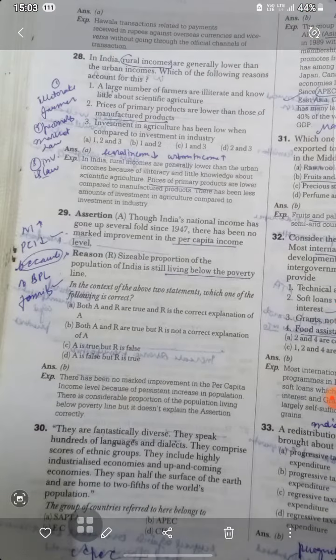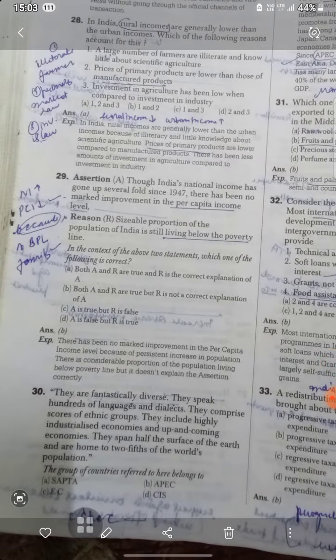Now, though Indian national income has gone up several fold since 1947, there has been no marked improvement in the per capita income. A sizable proportion of the population of India is still living below the poverty line. Both are true, but one is not the explanation of the other. They are fantastically diverse. They speak hundreds of languages, and they are comprised of many ethnic groups.